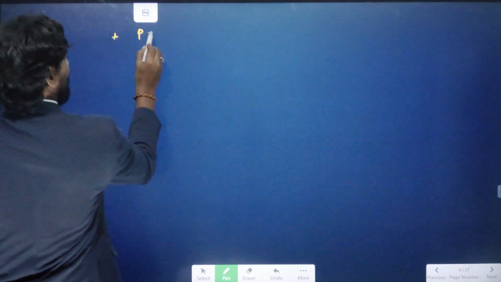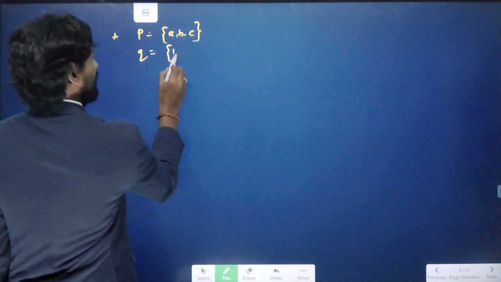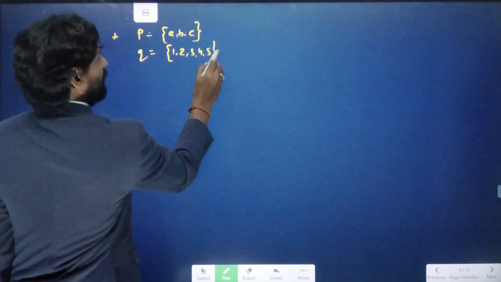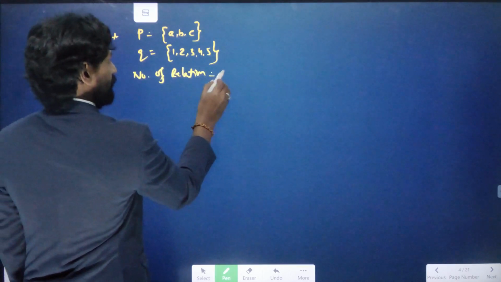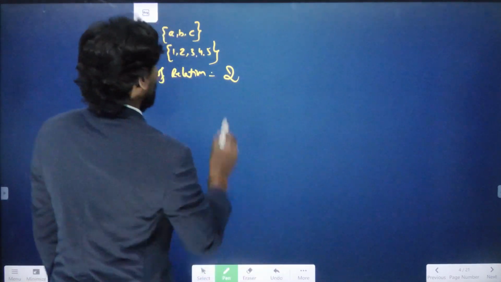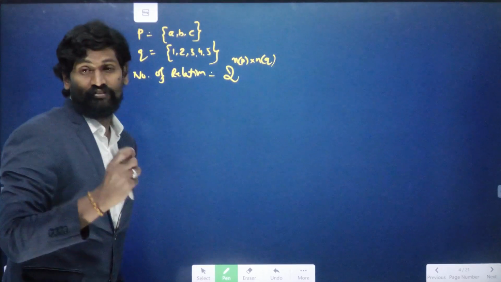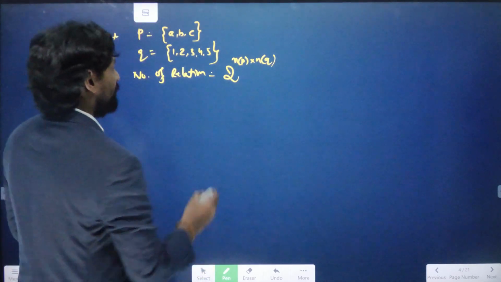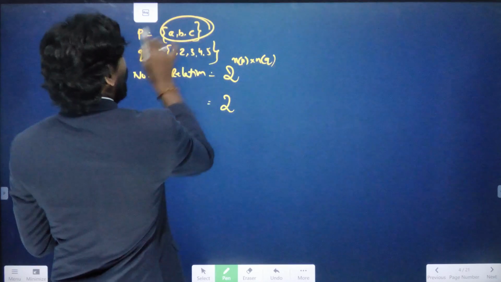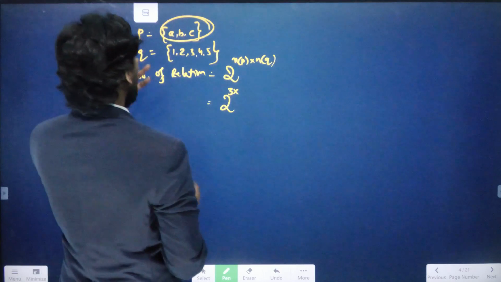Let me take one example. For example, the set P has the elements A, B, C, and Q has the elements 1, 2, 3, 4, 5. Then the number of relations formula: the number of relations is equal to 2 power N of P into N of Q. N of P is the number of elements in set P, and N of Q is the number of elements in set Q. So 2 power N of P, the number of elements in set P is 3, into Q, the number of elements in set Q is 5.